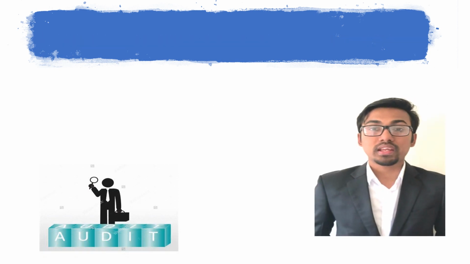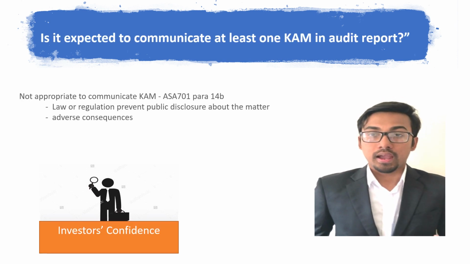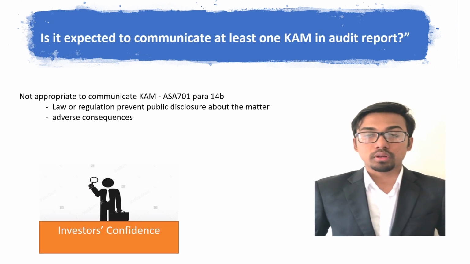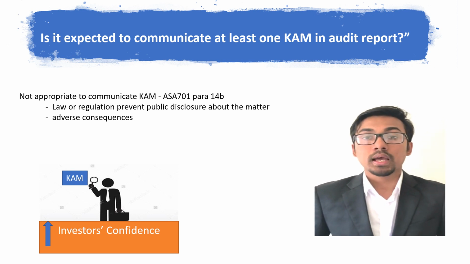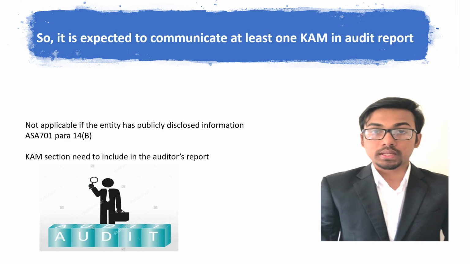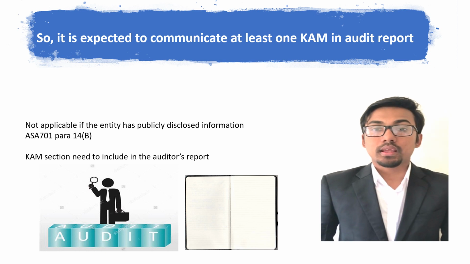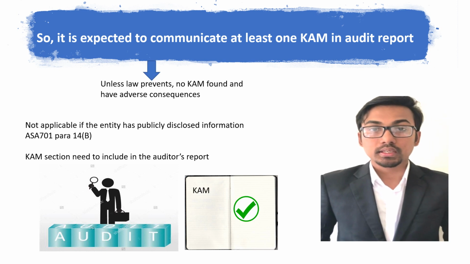There are a few scenarios when it is not appropriate to communicate KAM in the auditor's report, according to AS 701 paragraph 14b. For example, law or regulations prevent public disclosure about the matter, or there are adverse consequences of communicating the matter that are expected to outweigh public interest. However, this will not be applicable if the entity has publicly disclosed the information. So apart from this, there are very limited situations when KAM won't be communicated.